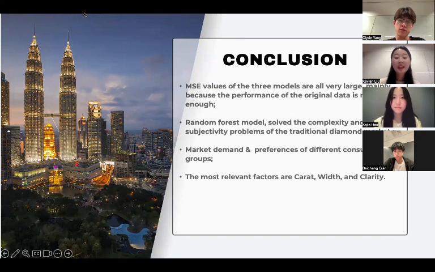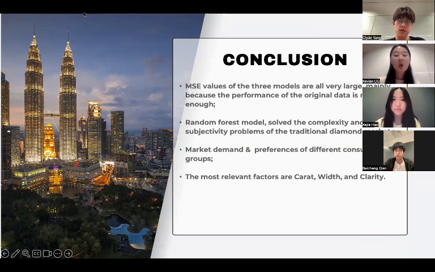Thanks, my partner speaking. In conclusion, the MSE values of the 3 models are very large, and the main reason may be that the quality of the original data is not good enough. By comparing the prediction capabilities of the 3 models, we finally selected the random forest model, which largely solves the complexity and the subjectivity problems of the traditional diamond market and brought obvious commercial value to the company.